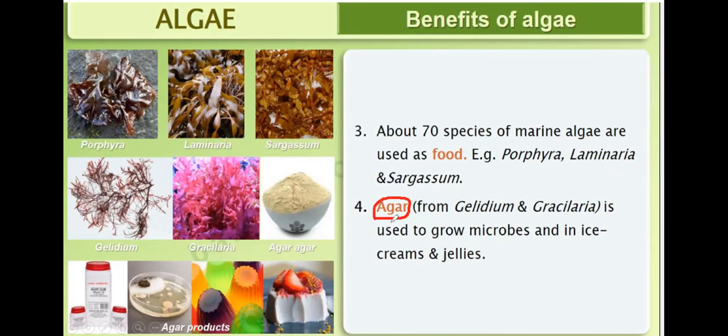It is obtained from Gelidium and Gracilaria. It is used to grow microbes and used in making ice creams and jellies. These are all agar products. These are Gracilaria and Gelidium.